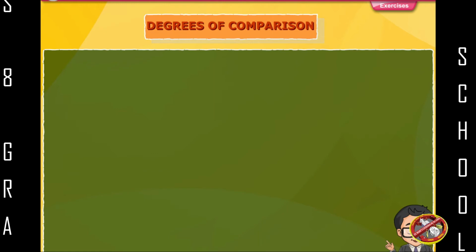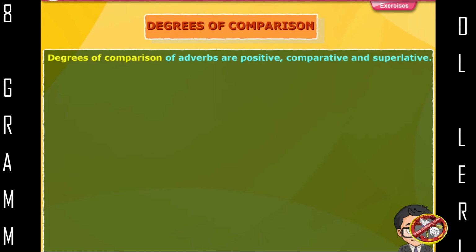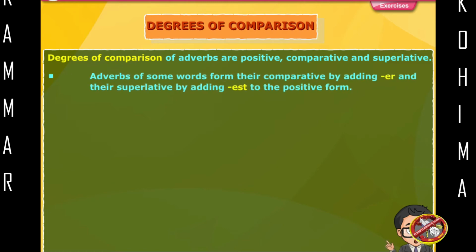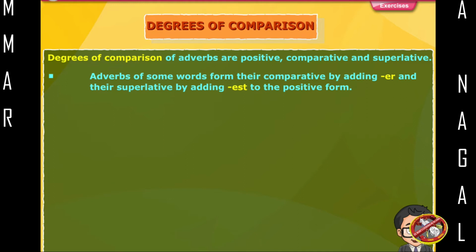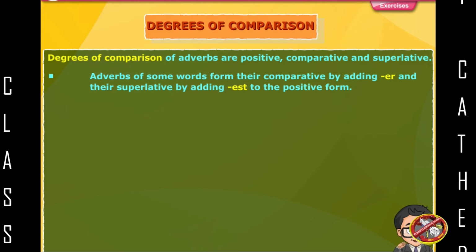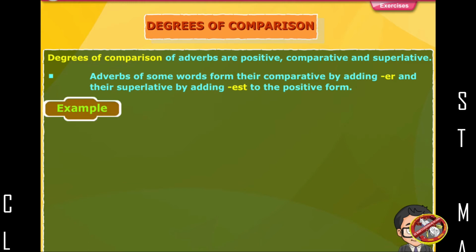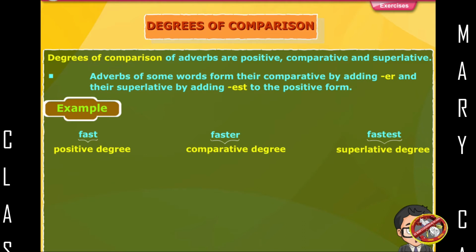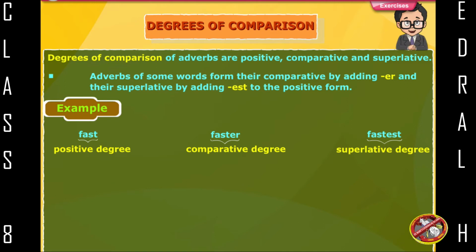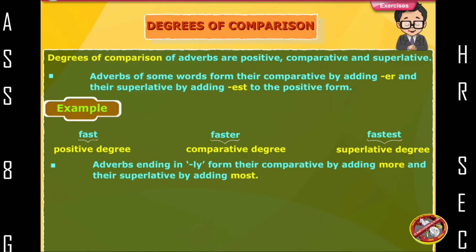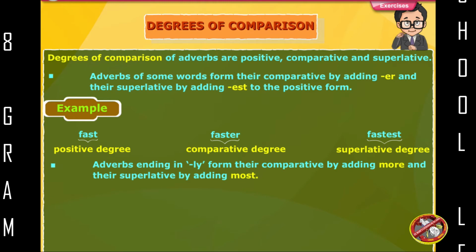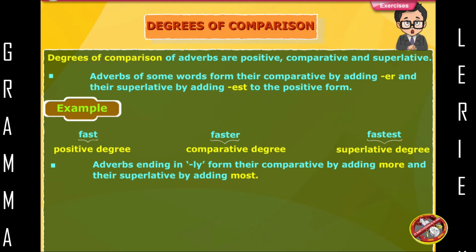Degrees of comparison. Degrees of comparison of adverbs are positive, comparative, and superlative. Adverbs of some words form their comparative by adding er and their superlative by adding est to the positive form. Example. Fast, positive degree. Faster, comparative degree. Fastest, superlative degree.